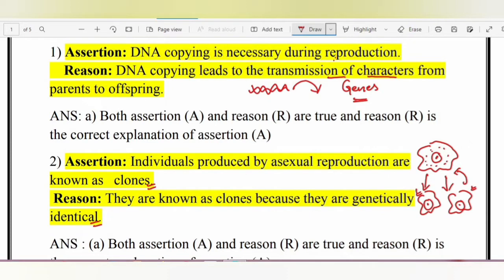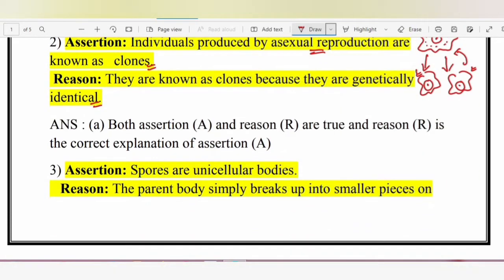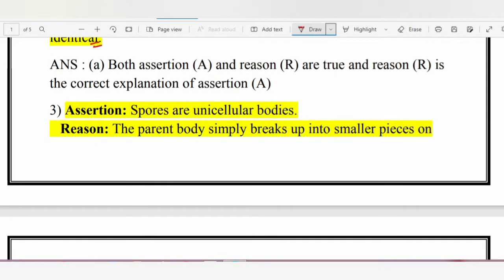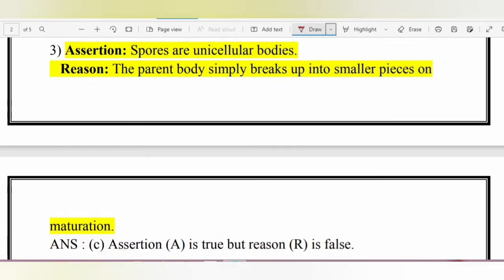They are genetically identical. The variations are negligible in case of asexual reproduction. So your assertion and reason here are true and reason is the correct explanation of assertion. Moving forward, assertion, spores are unicellular bodies. Reason, the parent body simply breaks up into smaller pieces on maturation.